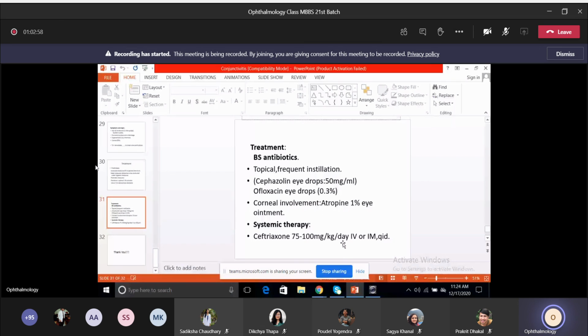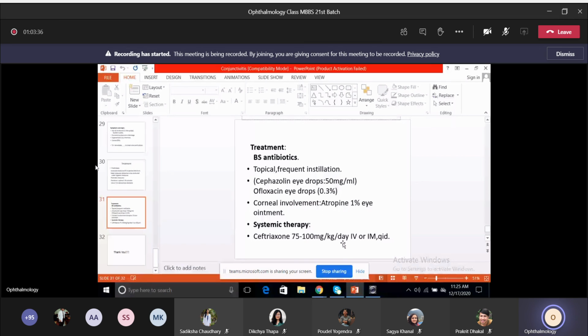As in the previous slide where we talked about purulent conjunctivitis, where in severe cases systemic antibiotic is important, in this case also in neonates, in ophthalmia neonatorum, ceftriaxone is given. In ophthalmia neonatorum, you have to remember it is conjunctivitis occurring in the first month of life. There will be severe purulent discharge and swelling. The main thing to remember is that it is rapidly progressing, so the cornea can get involved.